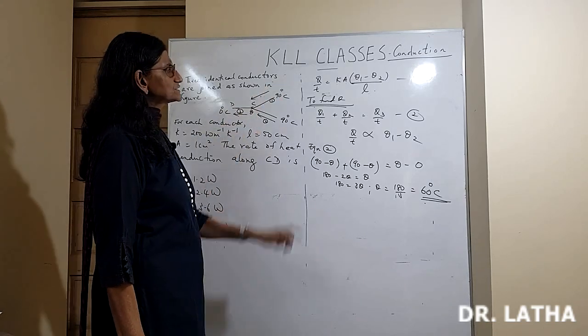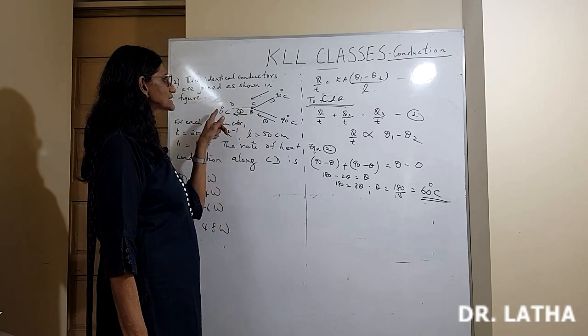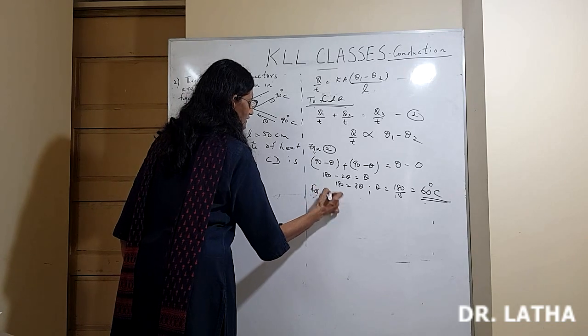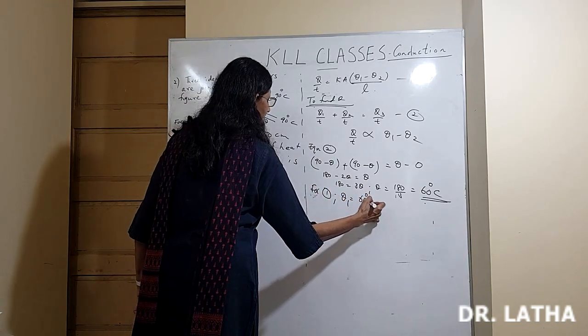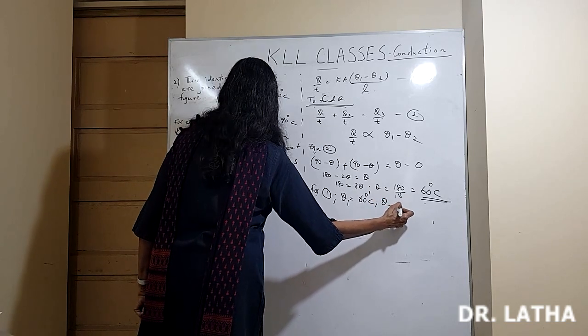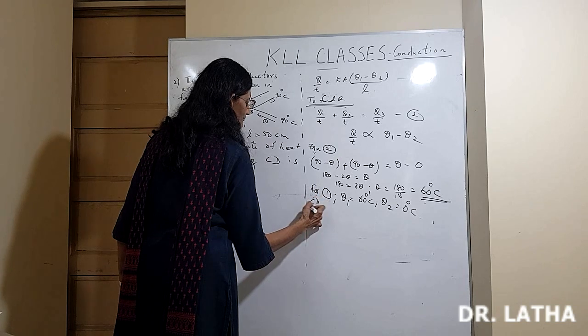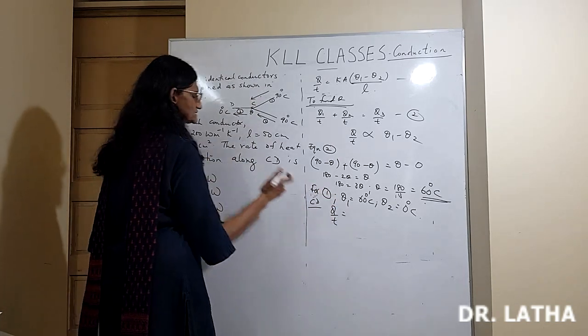Now we can go back to equation 1. So heat is flowing from C to D. So for equation 1, theta 1 will take as 60 degrees Celsius and theta 2 will take as 0 degrees Celsius. So along CD, Q by T will be K. K is given as 200.